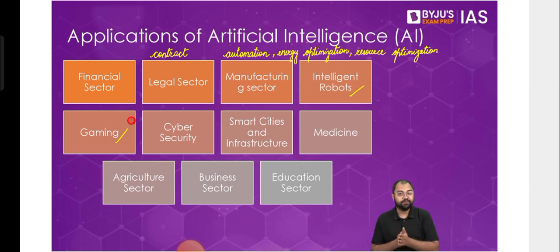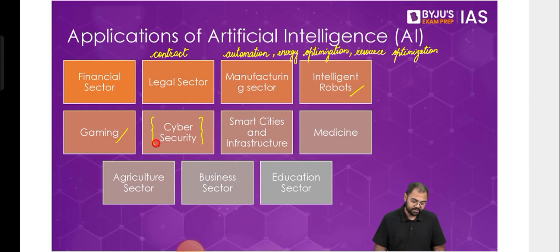Then in ensuring cybersecurity as well, in case of cybersecurity, what we see is the various aspects of malwares, various virus attacks, Trojan attacks, etc., that can happen in a given system. All those things can be well understood in advance, and they can be well planned with the help of AI. AI can think of all the potentials, and it can figure out what are the potential areas. It can basically show you those potentials, so that you can act upon it based on the inputs provided.